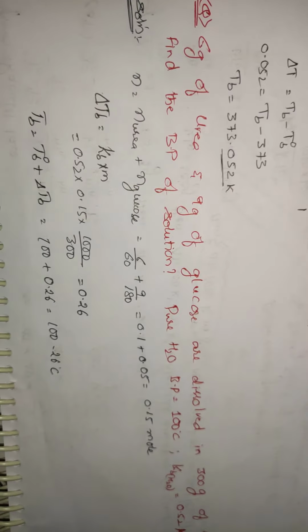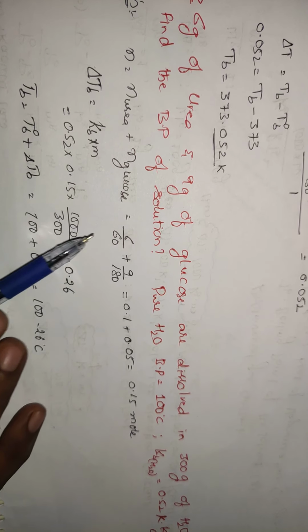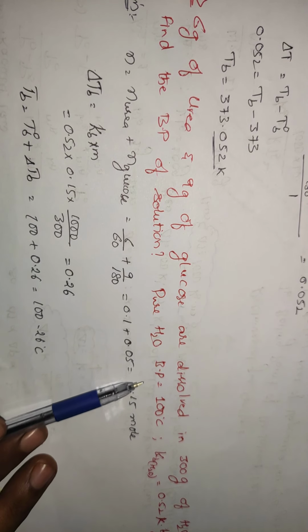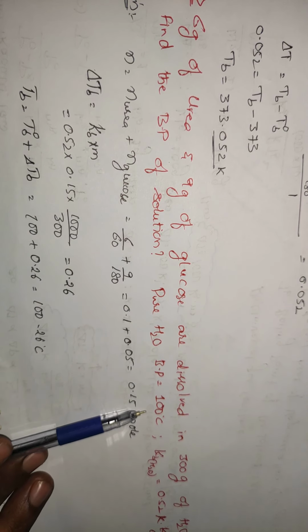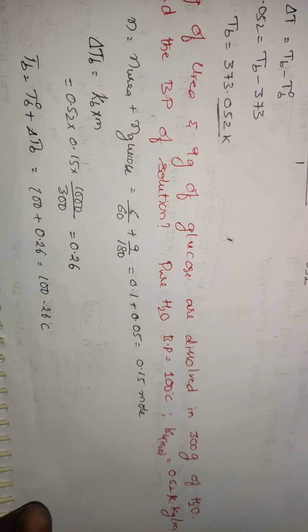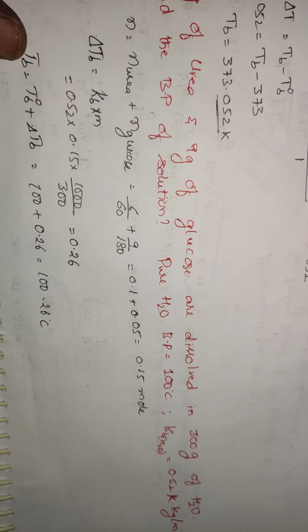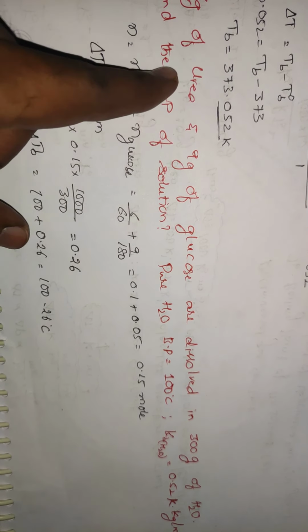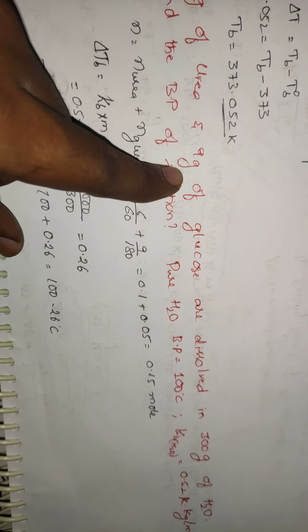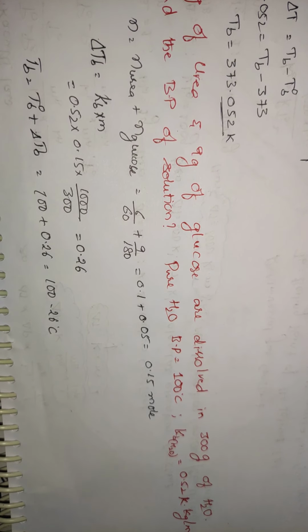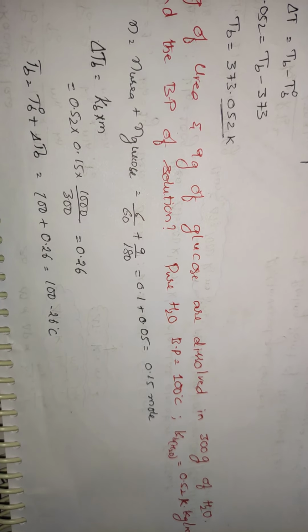6 grams of urea and 9 grams of glucose are dissolved in 300 grams of water. Find the boiling point of the solution. Pure H2O boiling point is 100 degrees centigrade, where Kb of H2O is 0.52 Kelvin kg per mole. Okay. Don't think that you are having two substances, because it does not depend upon the nature of the particle. Already we have said it depends only on the number. So calculate the number of moles of urea. Number of moles of urea means weight by molecular weight, 6 by 60. Urea molecular weight is 60. And glucose 9 by 180. Glucose C6H12O6, molecular weight is 180 and weight is this one.